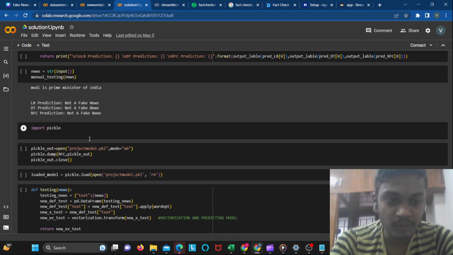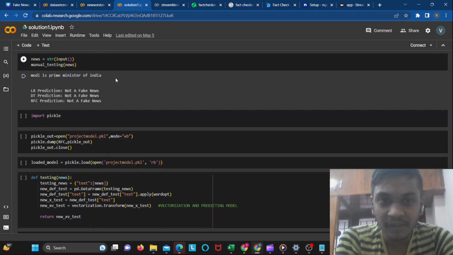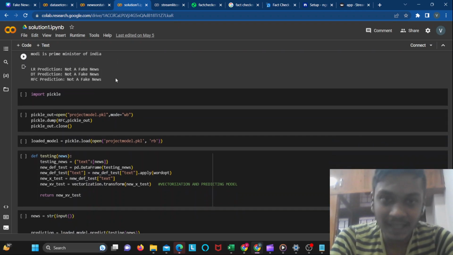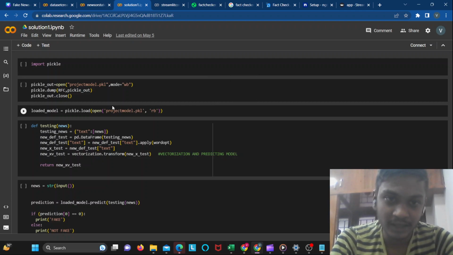First, before using Streamlit, I am saving all the models present in the solution into a particular pickle file. Pickle file is something which saves all the models and we can use it anywhere. It makes our work easier, and at the same time we are using TF-IDF vectorizer. You can even use word2vec. Word2vec is something which can do sentiment analysis, and here we are using TF-IDF vectorizer, which identifies how important a word is to our sentence and which word has less significance.